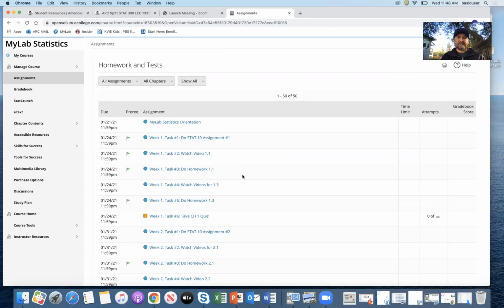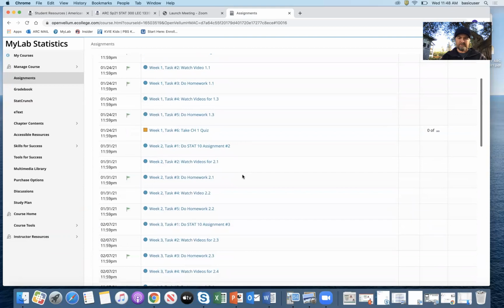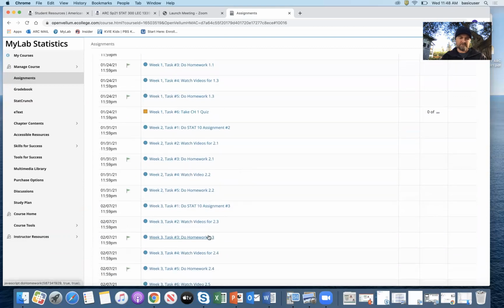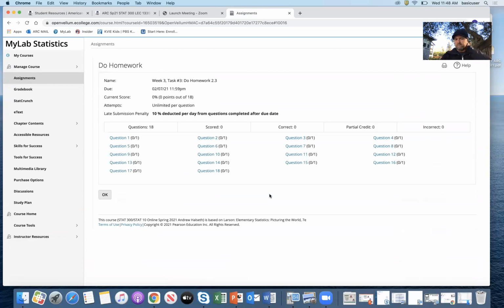Okay. When you get to homework, let's jump to one a little further in the semester, like 2.3 or something. When you see this is kind of what homework looks like. This one has 18 problems. Notice there is a deduction if you do it after the deadline. It's 10% per day. So try to get them done by the deadline so you get full credit, but you can still access after the deadline for partial credit.